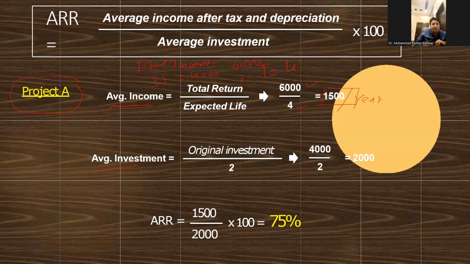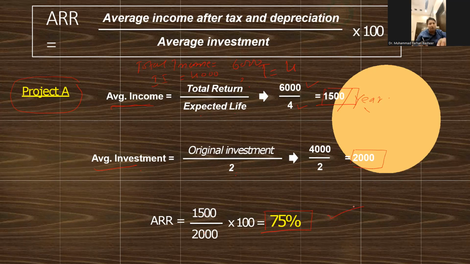Average investment is original investment divided by 2. So our average investment is 2,000. So our numerator is average income and denominator is average investment. So we have simply divided 1,500 by 2,000 and our accounting rate of return is 75%.